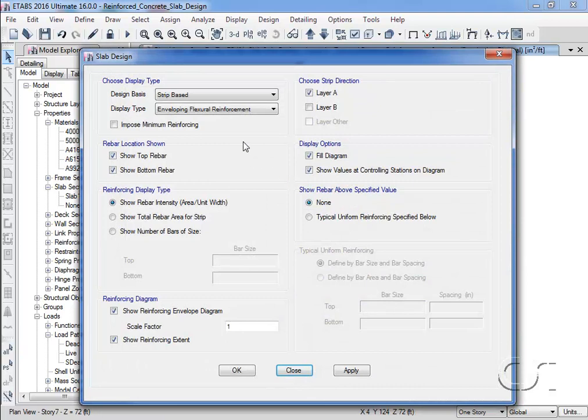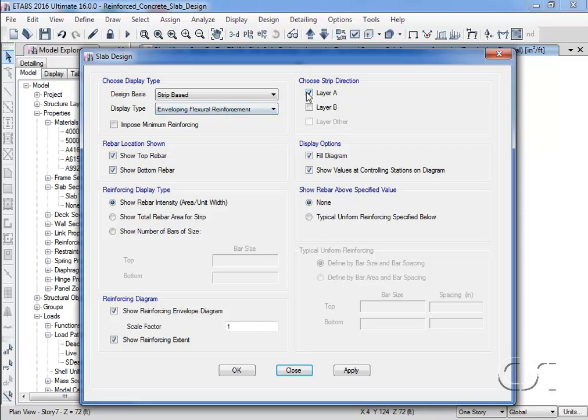Here we are asking for the results using strips, and since we have no post-tensioning, enveloping in the display type option simply means strength design. And it is the flexural reinforcing needed to satisfy strength design that we are displaying. However, if we wanted to additionally impose code minimums, we could do so by checking the Impose Minimum Reinforcing checkbox.